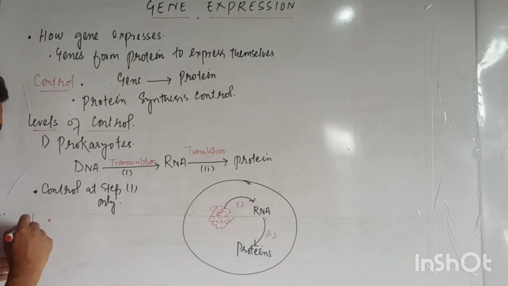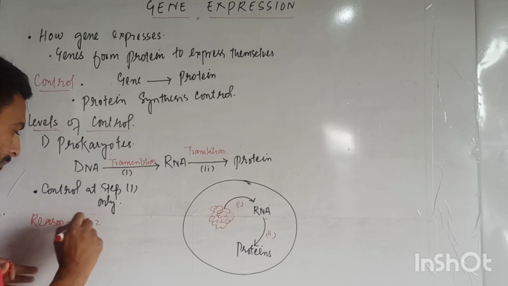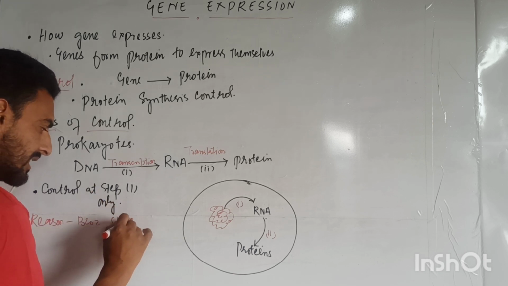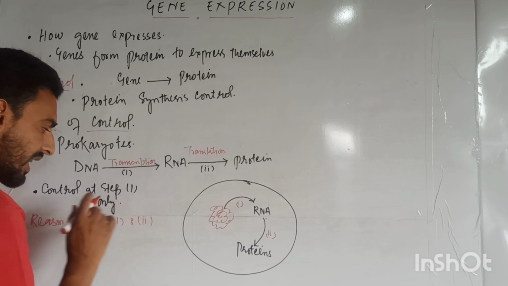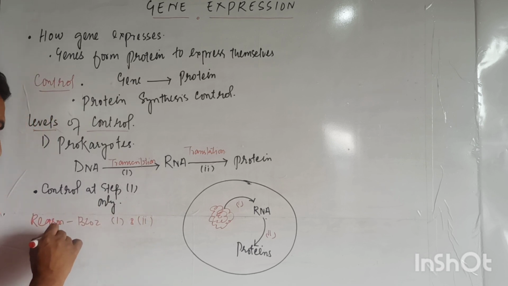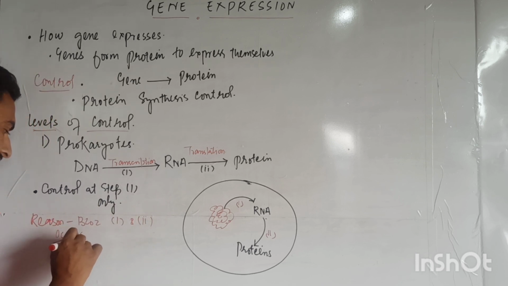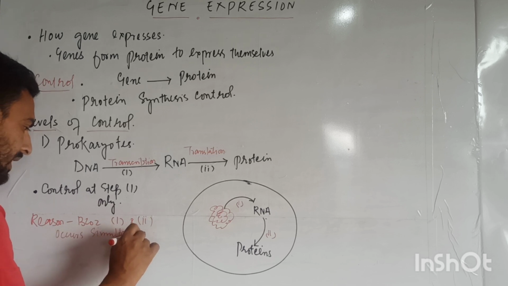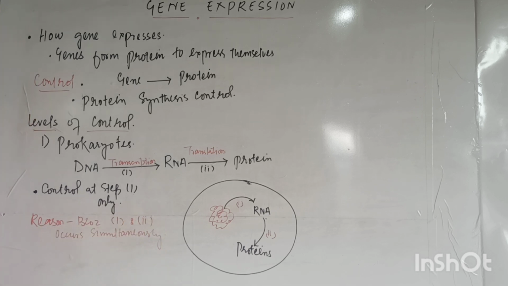What is the reason? Because both processes, setup number 1 and setup number 2, transcription and translation, occur simultaneously.